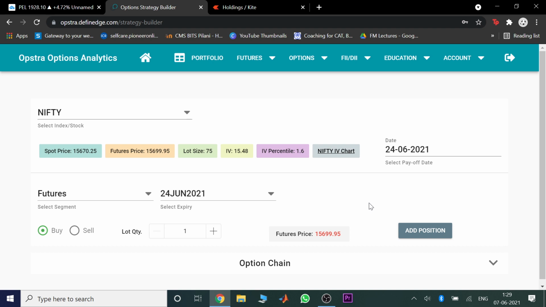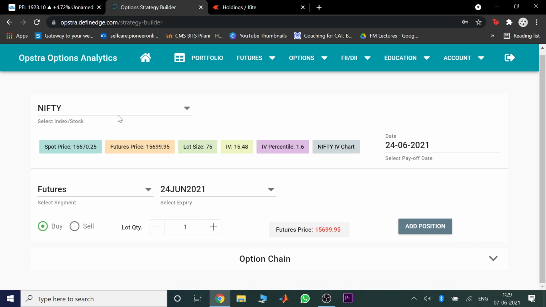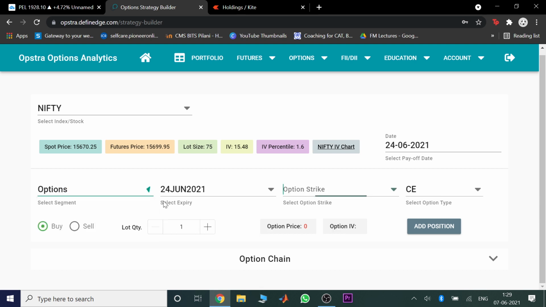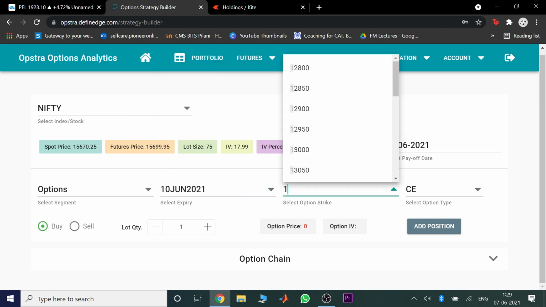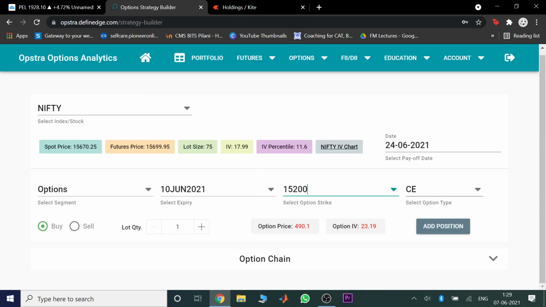For example, I'm taking 15,200 and 15,800. So what does this mean for me? I will sell a put option at 15,200, and then I will sell a call option at 15,800. Let's do that and see what our payoff diagrams are. I will sell a 15,200 put option, on one lot.